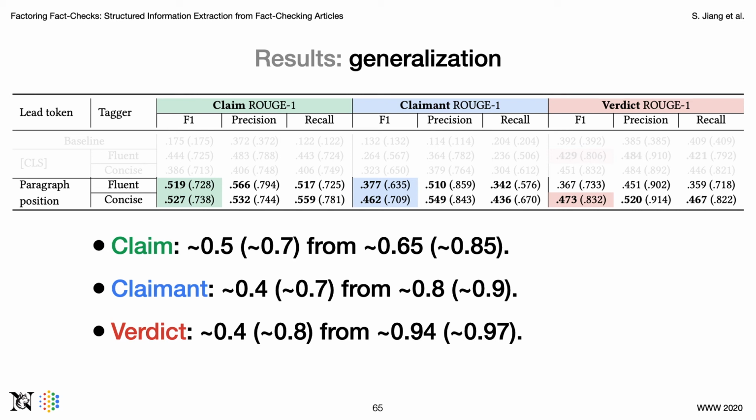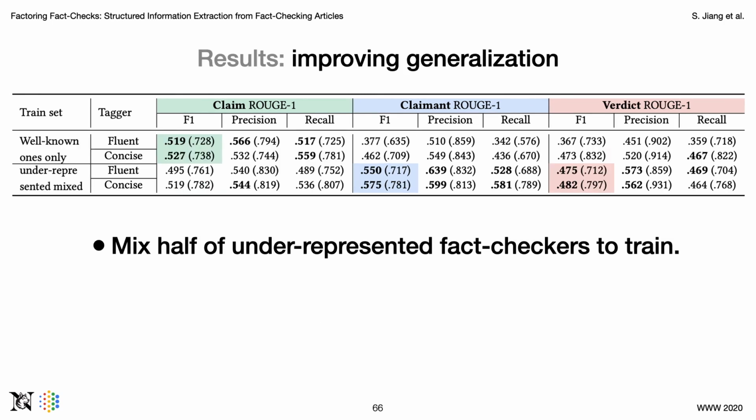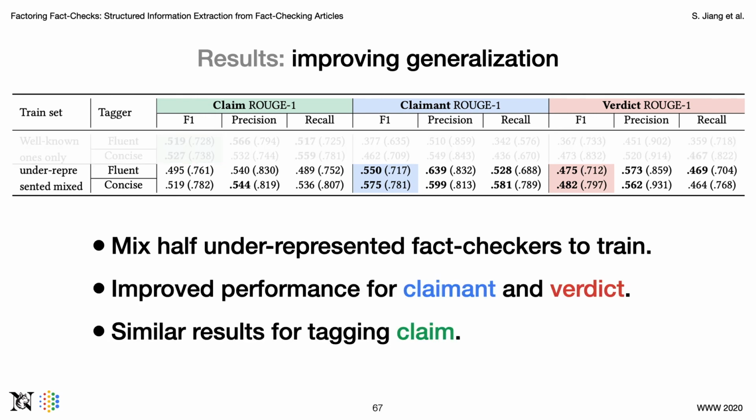This means that because of different journalistic styles between well-known and underrepresented fact checkers, our model has a hard time generalizing. We also explored some possibility to improve generalization by mixing half of the underrepresented fact checkers into the training set. Our results show improved performance for tagging claimant and verdict, but not improved for tagging claims. Note that in this process, we only added less than 200 samples to the training process, so we are not expecting a huge difference of performance.